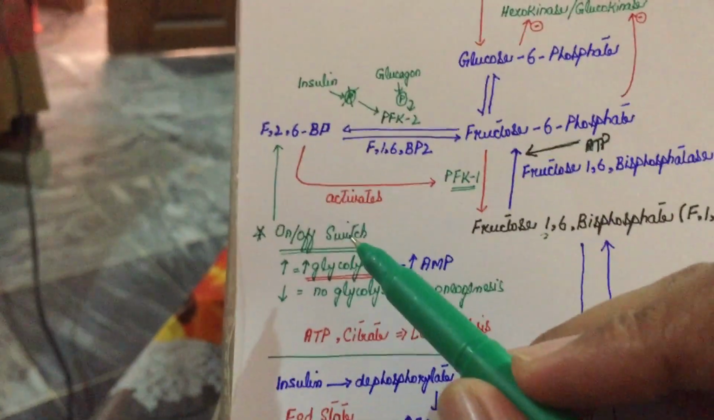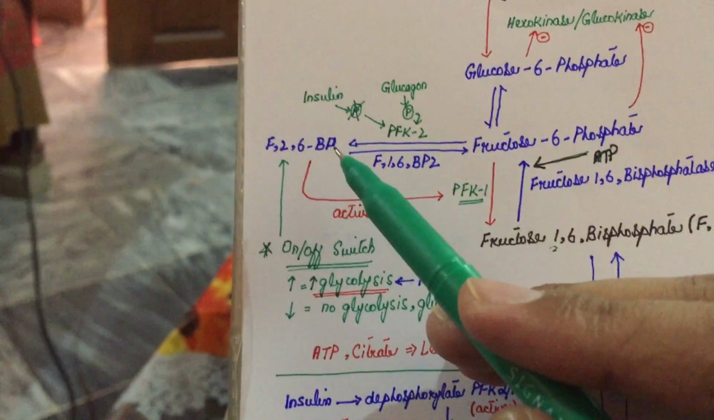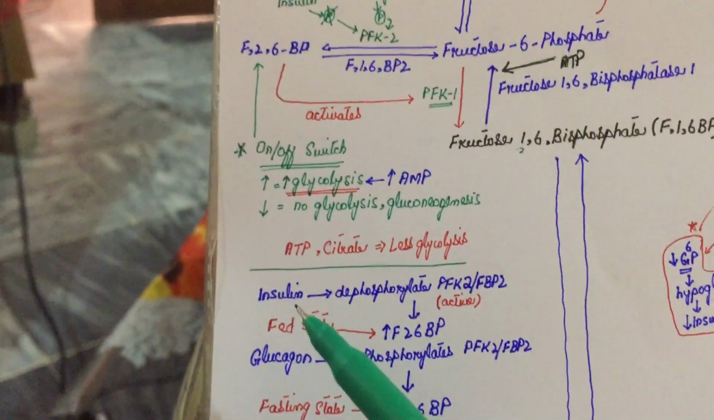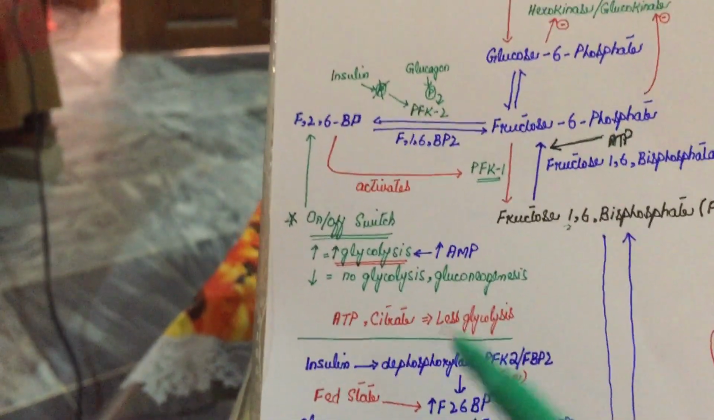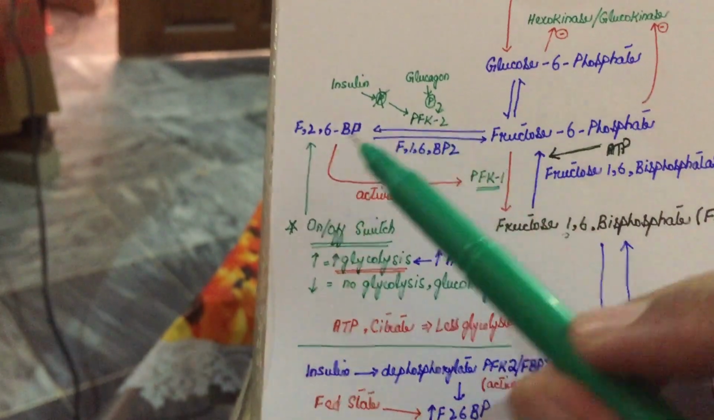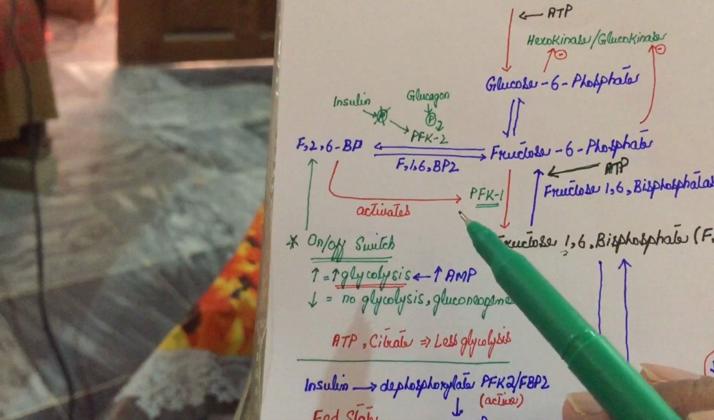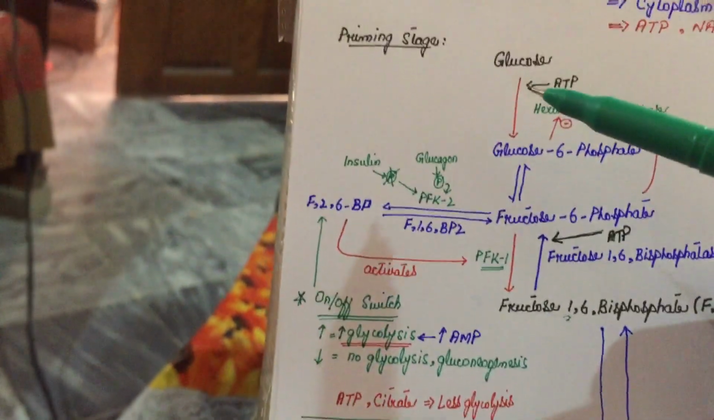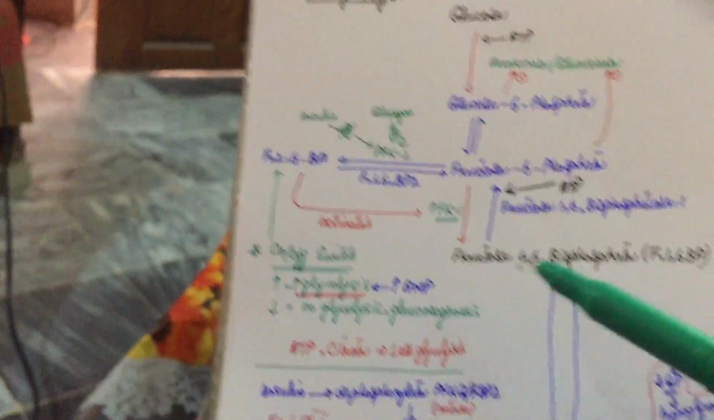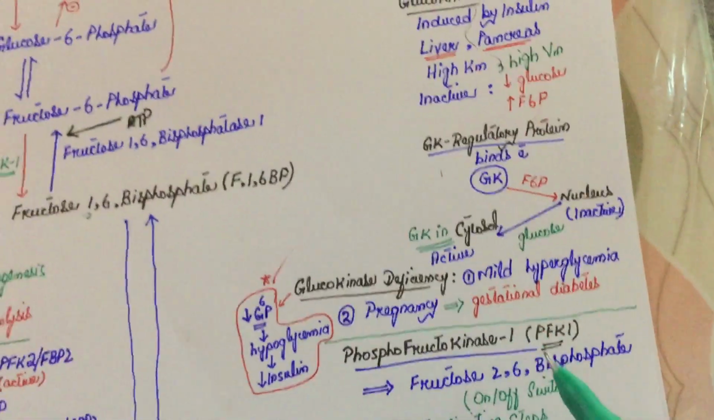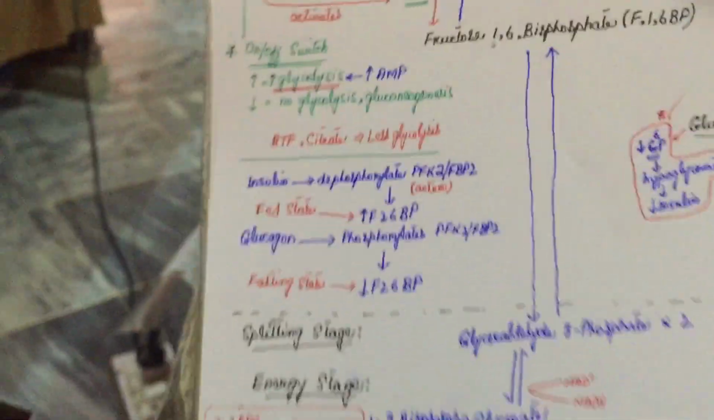Now the on-off switch for glycolysis is fructose 2,6 bisphosphate. How does this happen? Insulin adds a phosphate group to phosphofructokinase 2. As a result, fructose 2,6 bisphosphate increases, and then it activates phosphofructokinase 1, and the process of glycolysis starts. This is the rate limiting step for glycolysis.